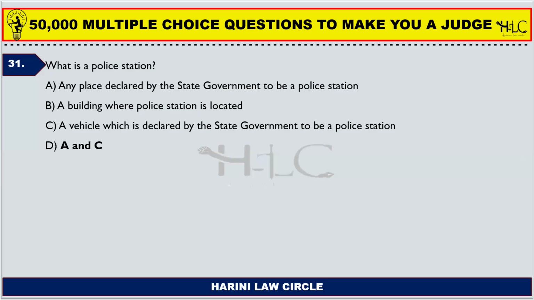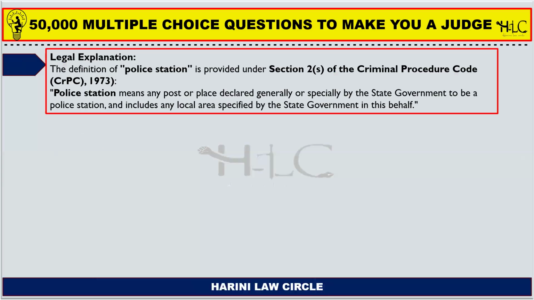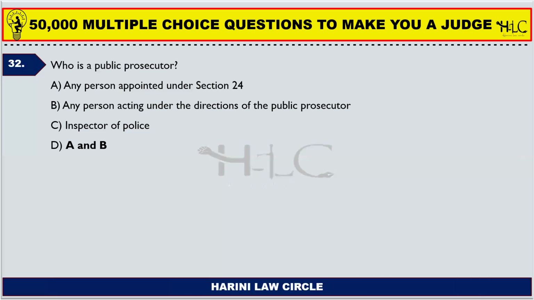It is not necessary that a building needs to be called a police station to be a police station. It can be any building where the state government declares that to be a police station. And it can also be any other vehicle that the state government declares to be a police station. So a police station can be mobile and can be stationary as well. That is what we come to the conclusion from this question. It can be mobile. For example, a jeep which is standing in one corner of a junction can be a police station if it is declared by the state government to be a police station.